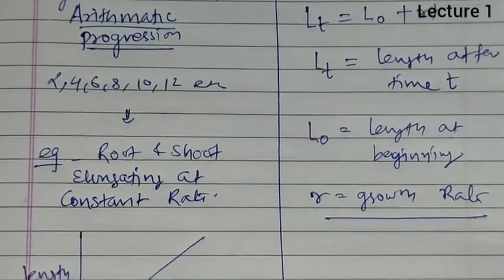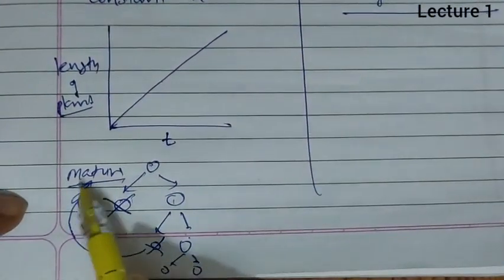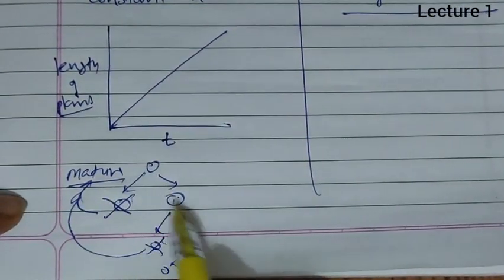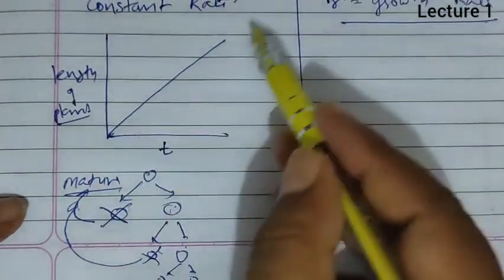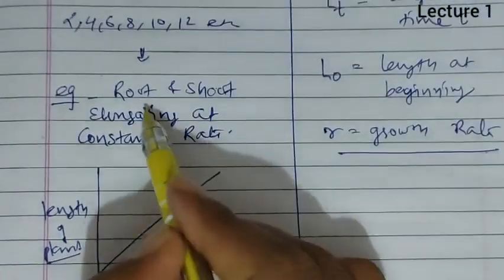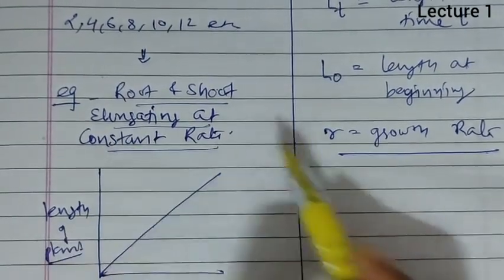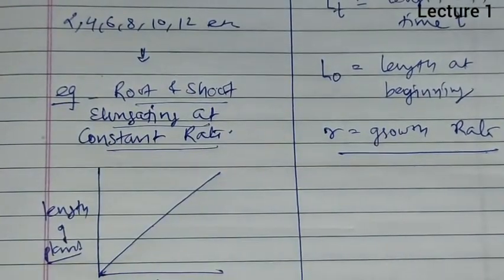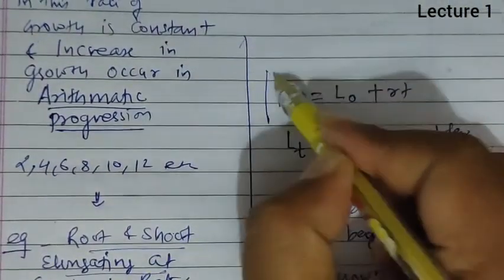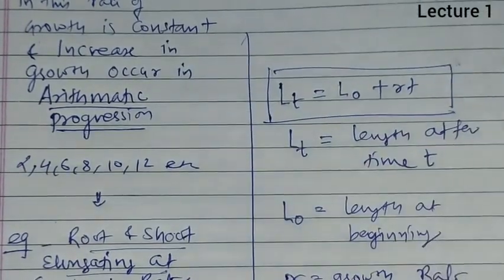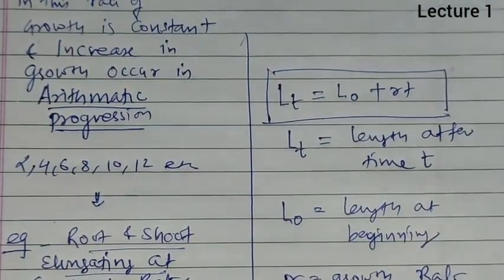So when two cells are obtained, one gets mature and one keeps dividing, this type of growth is known as arithmetic growth. A constant growth will be observed. Examples are root and shoot elongating at a constant rate, and the formula for this is Lt = L0 + rt. Okay, so this is arithmetic growth.